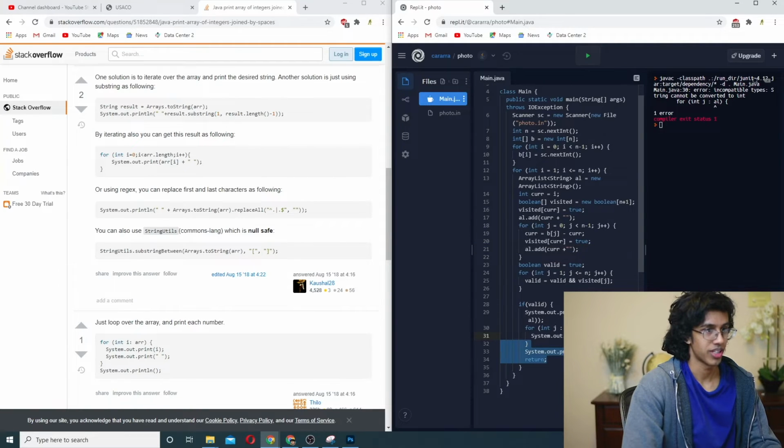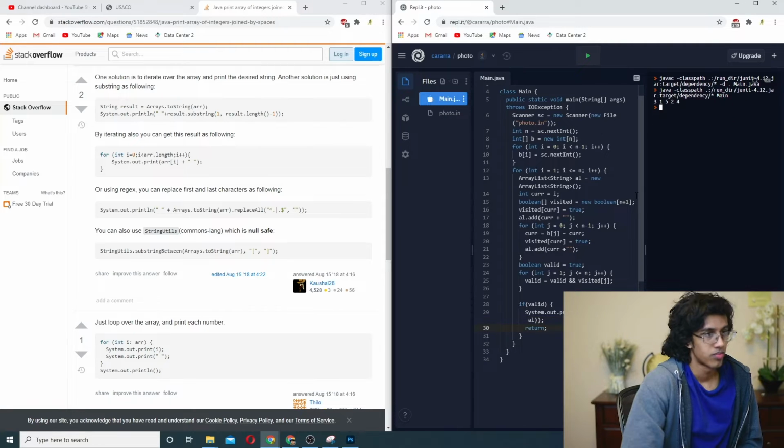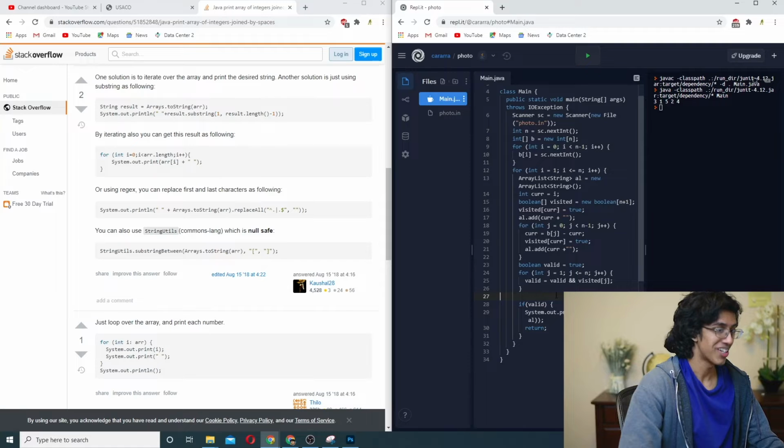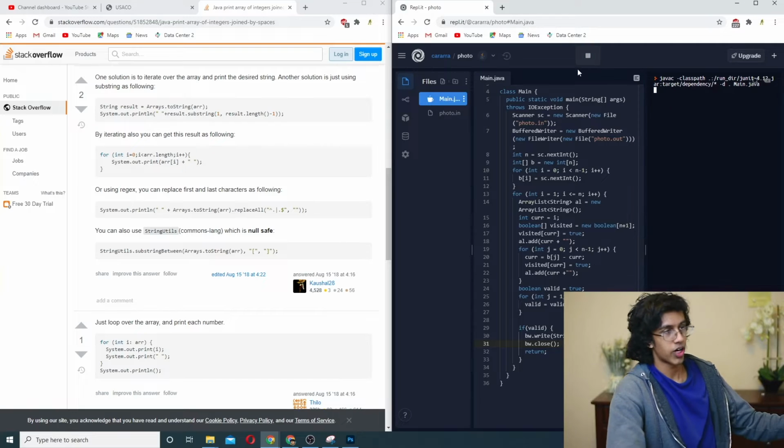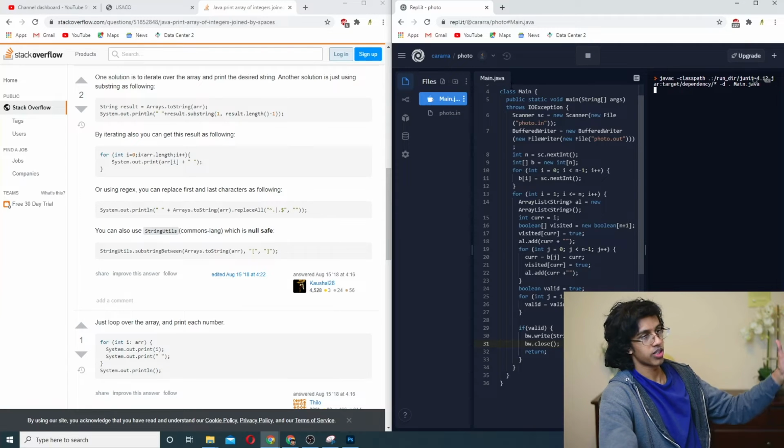Epic. Did it print anything? Why didn't it print anything? Okay, well, I guess it's the compile time error. Let's go, that's beautiful. Okay, now all we gotta do is make our buffered writer. I love buffered writers. Alright, nice. Now let's just make sure it's making the file correctly, and then we can download it, and we can submit it, and we could be epic.